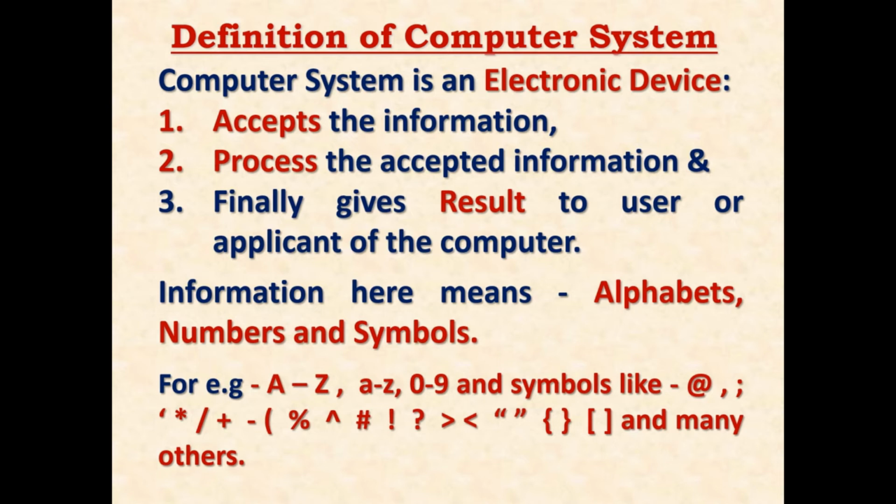Basically this alphabet, numbers and symbol is made up of 256 character set. What computer can understand is this 256 character sets of alphabet, numbers and symbol. It takes this, it processes this and gives result again in form of information. So what computer does is information and only information. And one more thing, information only for which the explanation has been given to it.